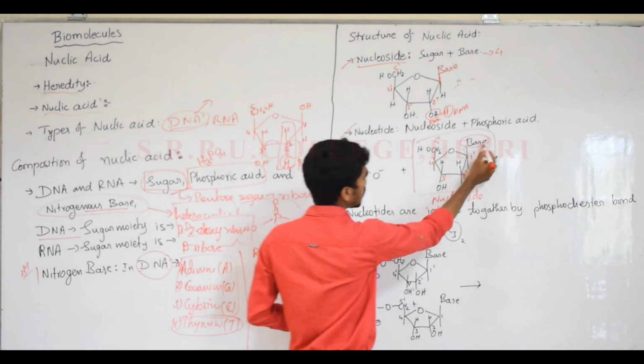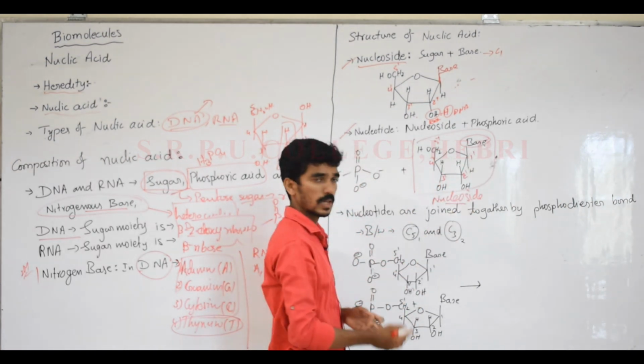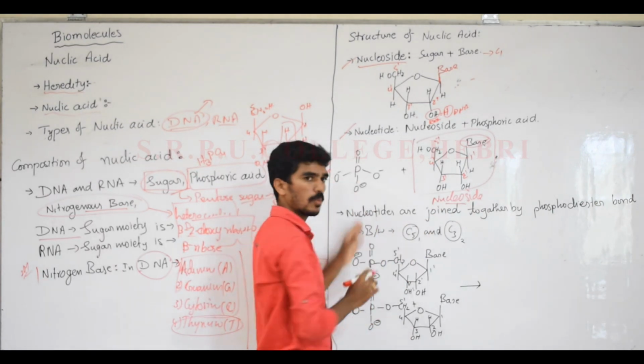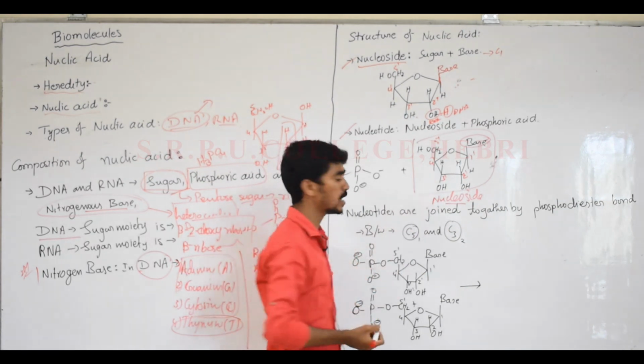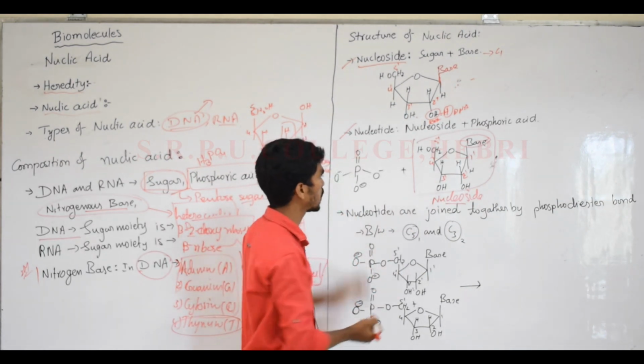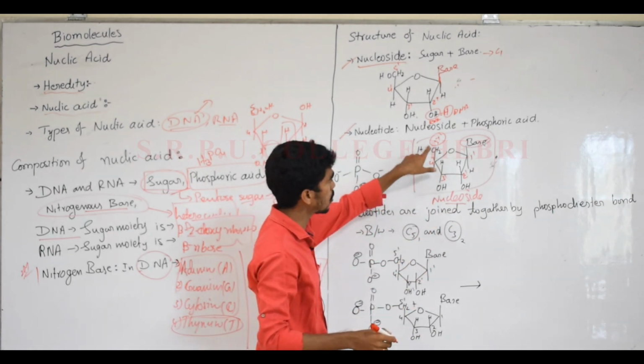The base with the sugar moiety combined is the nucleoside. When this sugar moiety bonds with phosphoric acid, which carbon atom will bond with it? The fifth carbon atom, where an oxygen is present.